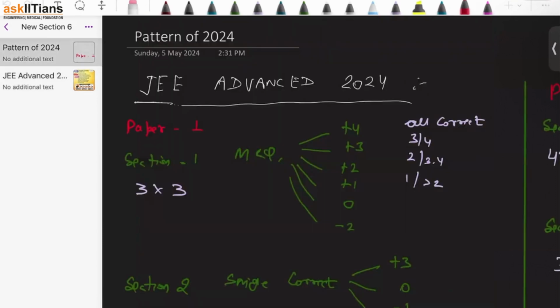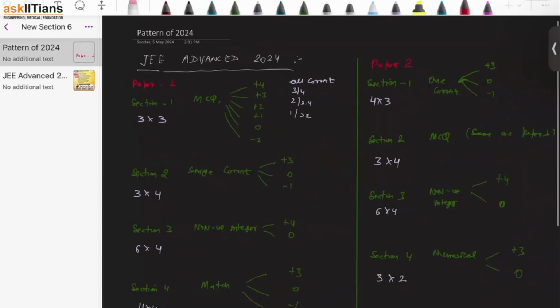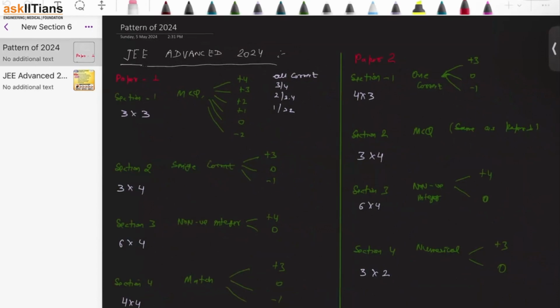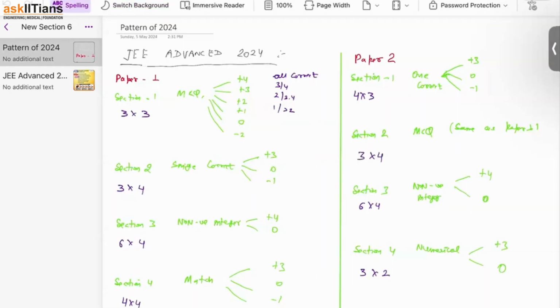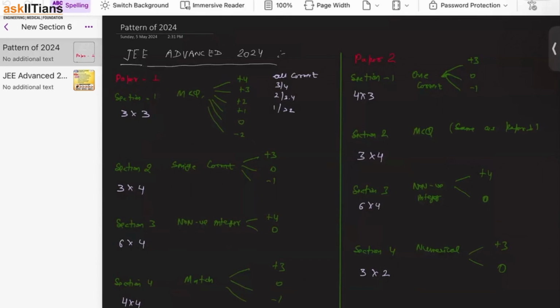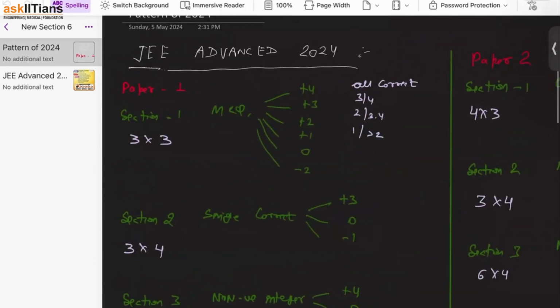Now this is the most exciting thing. So guys, if I talk about the JEE Advanced, I think I should change the color of the pen. Give me a second. This one is more visible. The black was more visible, guys. Black is fine, right? Okay. So now if I talk about the JEE Advanced 2024 pattern, right? In 2024, the paper was of 360 marks.